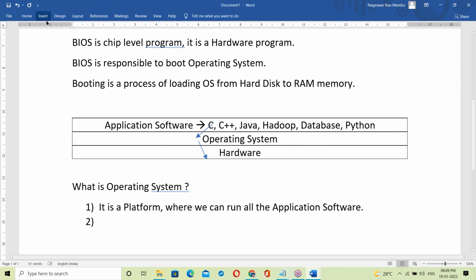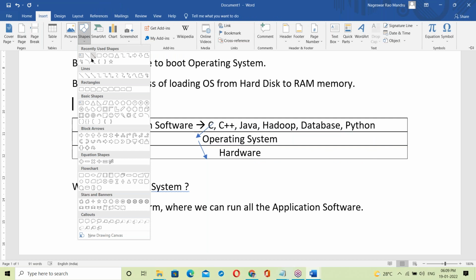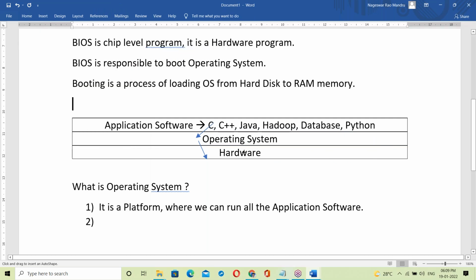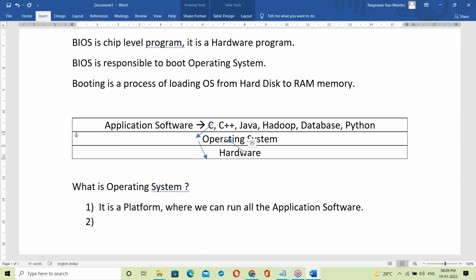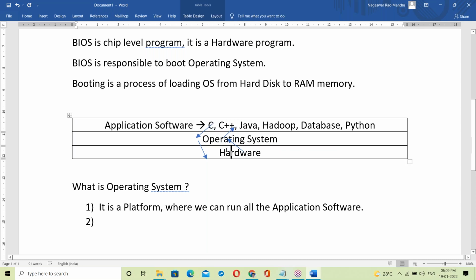Suppose we are reading data from the keyboard. The keyboard data first goes to the OS, and then from the OS to the C program or Java program. So between application software and hardware, there is an OS. It's like a mediator, a middle layer, which means an interface. Exactly, we can say it's an interface.